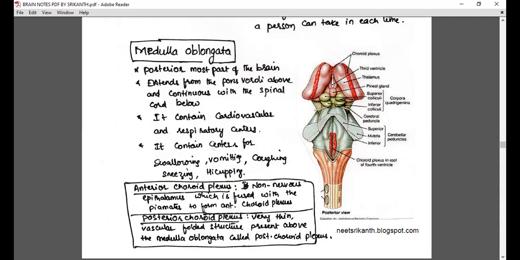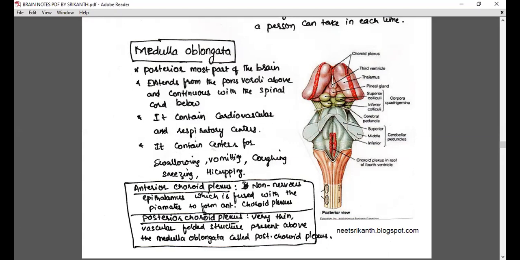That is called death. Even when we are sleeping, our heartbeat goes on, our breath rate goes on, isn't it? That is all done by the medulla oblongata. It won't sleep actually. It will sleep only once in a life, that is the end of life. So that's why you have to see the functions in that angle.